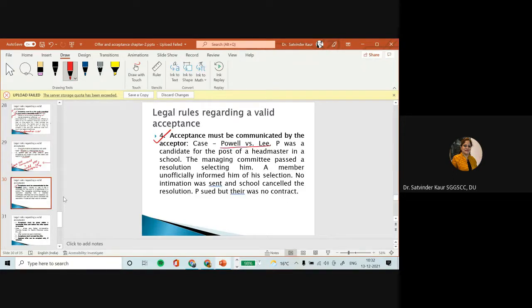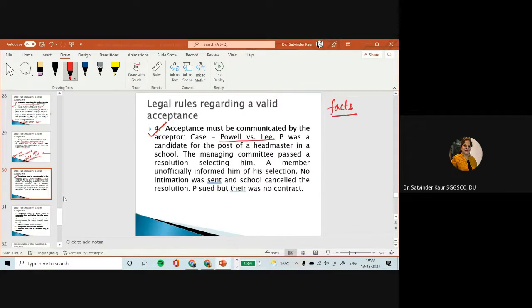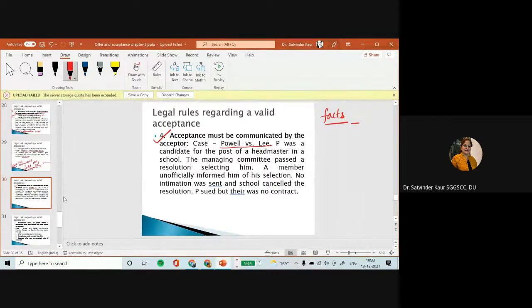And there is another case law of Powell versus Lee. So, the facts of the case were that there had been an interview for a particular post in a school, and different persons had been interviewed, and one person got selected, and the managing committee passed the resolution in favor of that person, but that resolution got cancelled later on. A member from the managing committee unofficially communicated to that person about his selection, but no information was sent from the school about his selection.